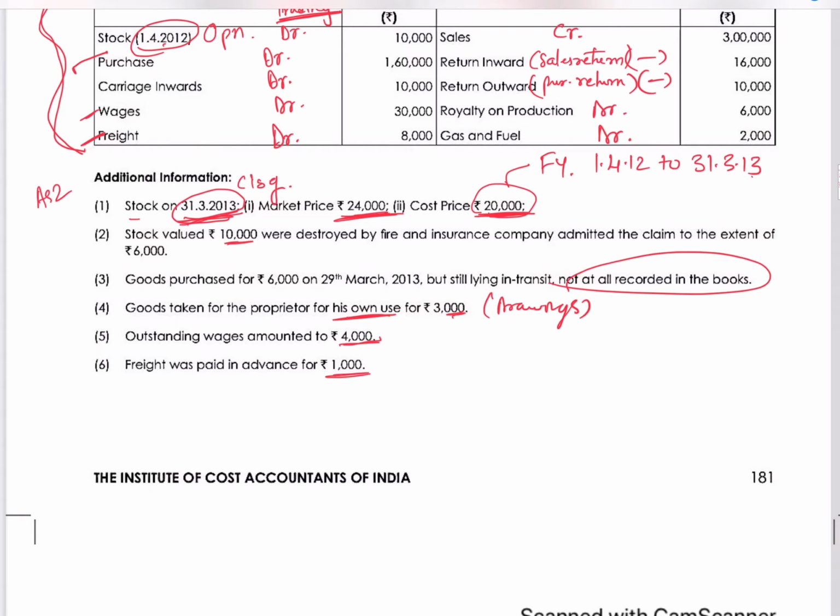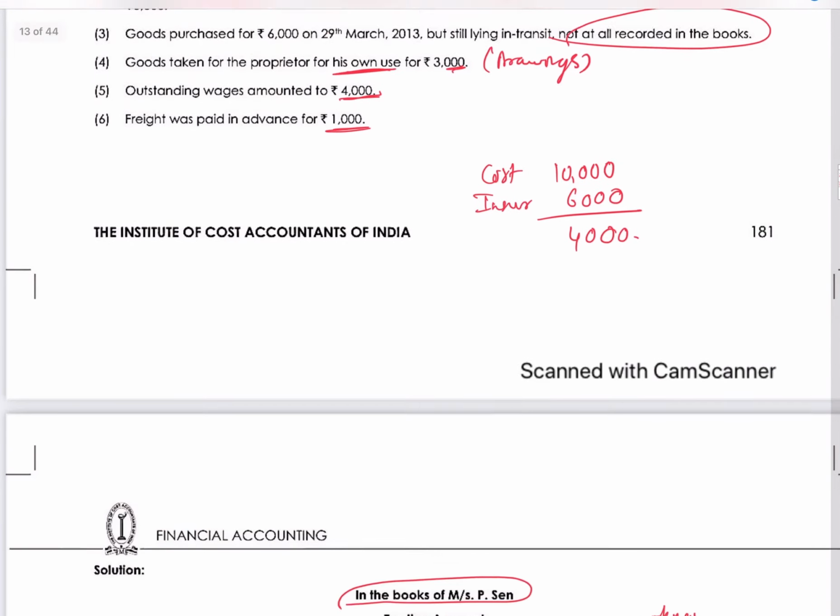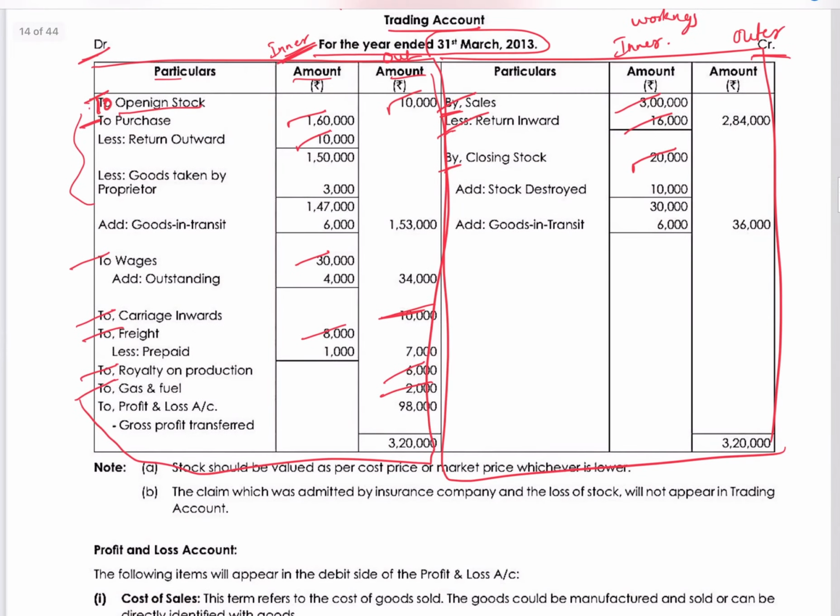So what has happened? I had stock costing 10,000 which got destroyed by fire, and the insurance people gave me only 6,000. So I have suffered a loss of 4,000. Correct? So can I say I should remove the whole destroyed stock of 10,000 from my stock?